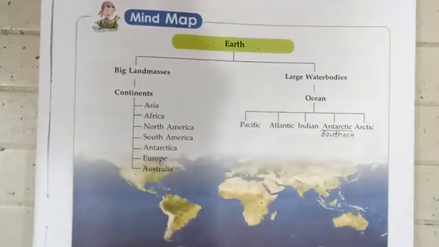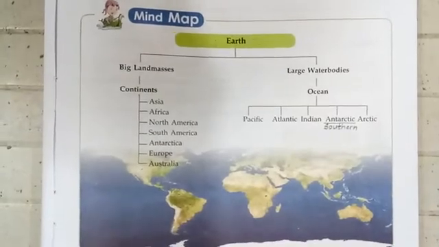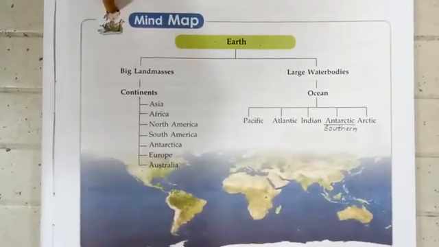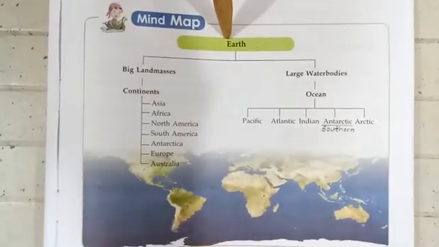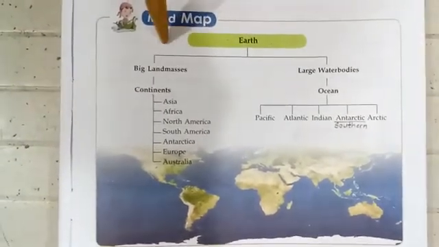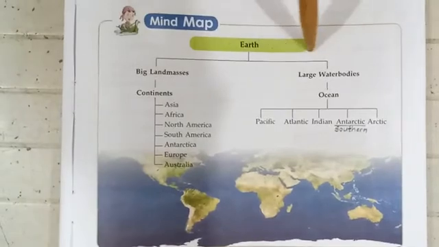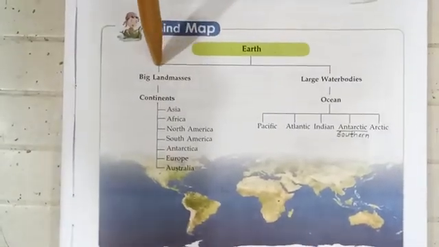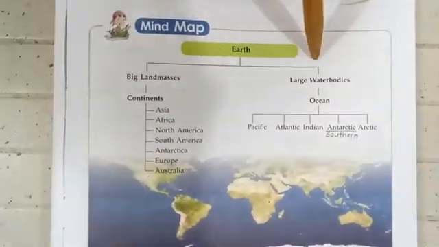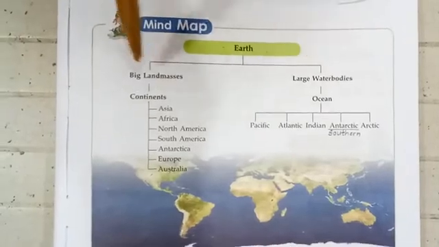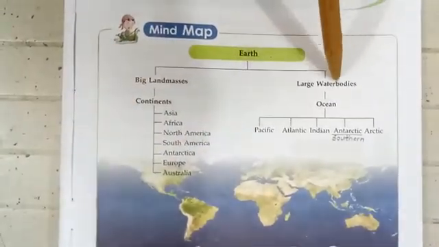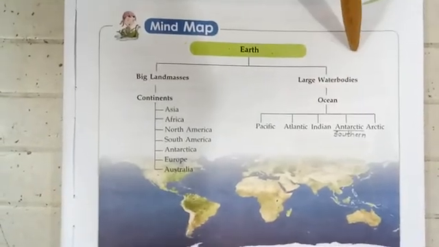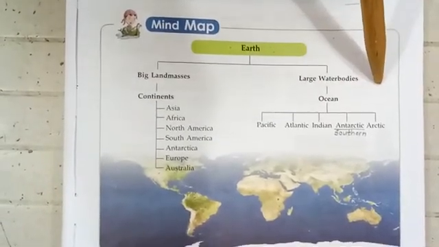Okay children, now whatever we have studied, I want you all to make a mind map out of it where you can give the heading as Earth, divide it into two fragments, that is, one is land masses and the other is water bodies. Name all the continents under the heading of land mass. Name all the oceans under the heading of water bodies.